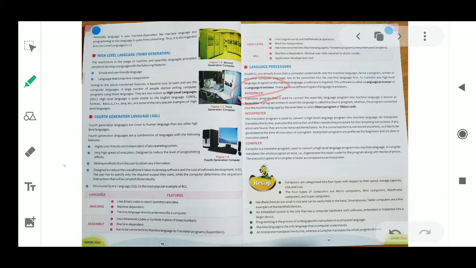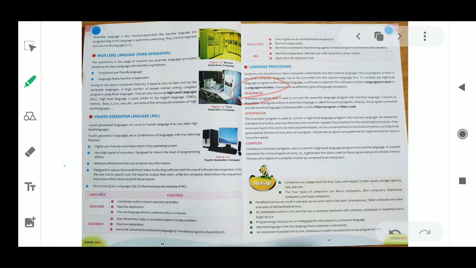Okay. Next is your interpreter. What is the use of this? This is also a translator. This translator program is used to convert high level program into machine level program. The assembler is also converting, but which type of conversion? Only assembly language to machine language.